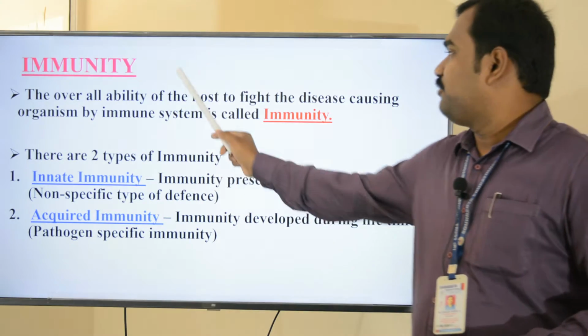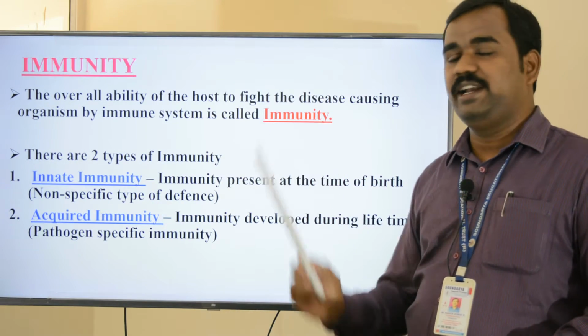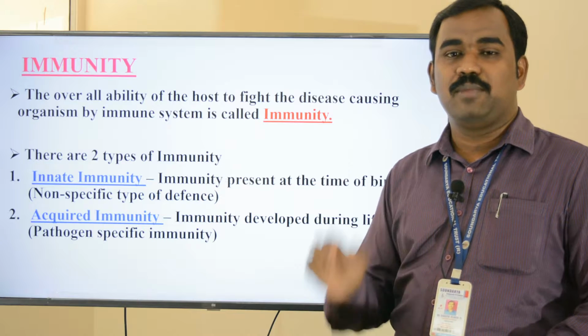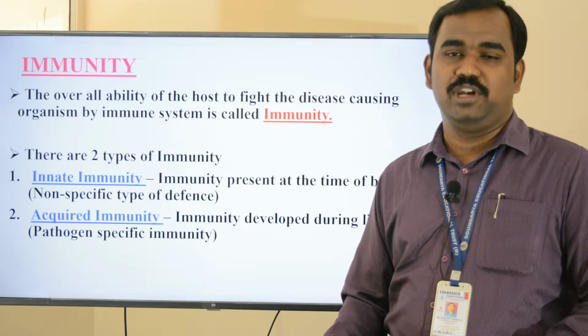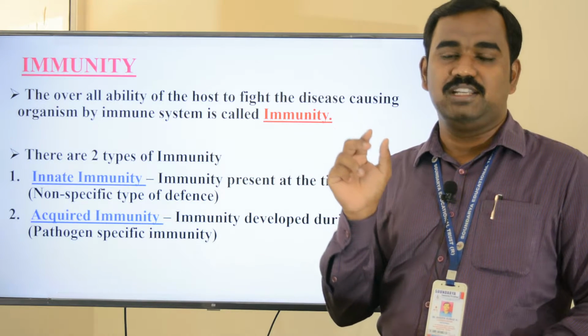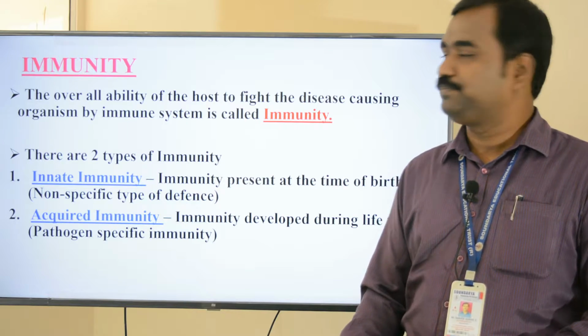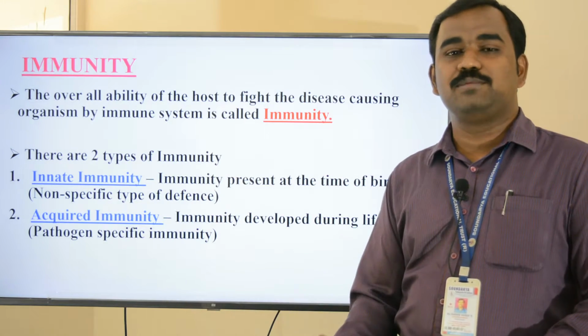So how do we define immunity? It is the overall ability of the host to fight the disease-causing organism by the immune system. I'll repeat: it is the overall ability of the host to fight the disease-causing organism by the immune system, called immunity. There are two types of immunity.